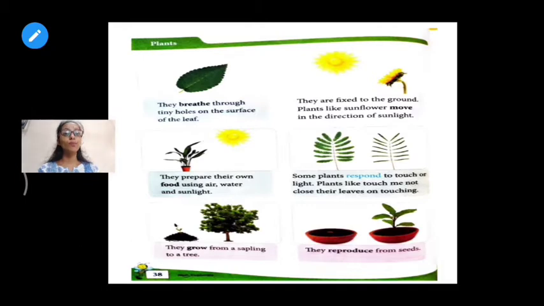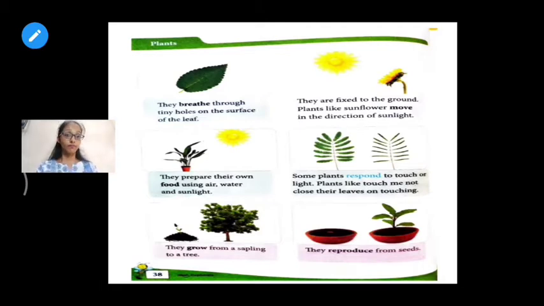Yes, the next picture is a picture of a sunflower, on which it is said the sunflower is fixed in the ground and only grows where there is sun. If the sun is here, the sunflower will grow here. Wherever the sun is, the sunflower will face that side. Sunflower will always face the sun. That's why it is known as sunflower.